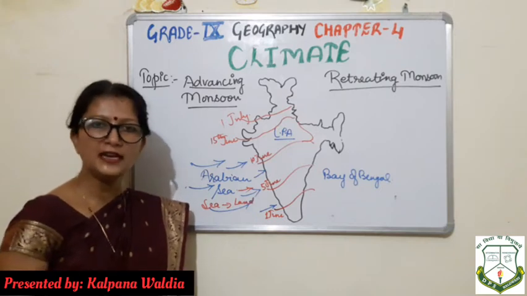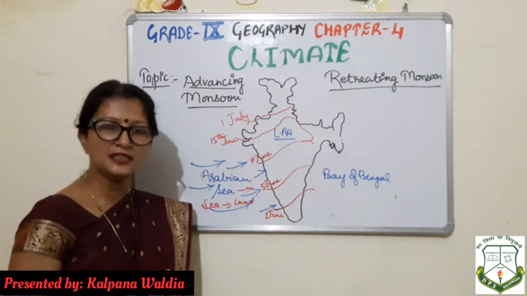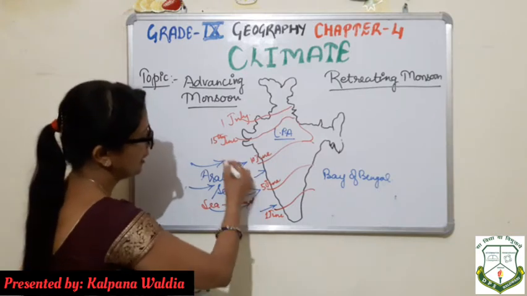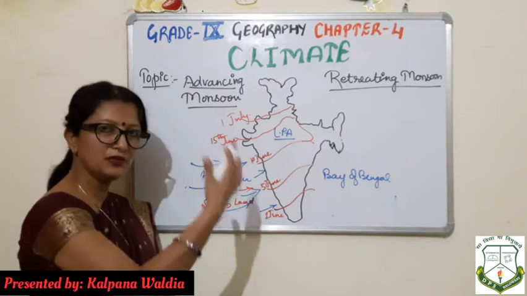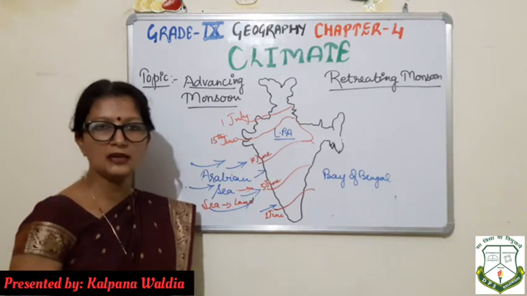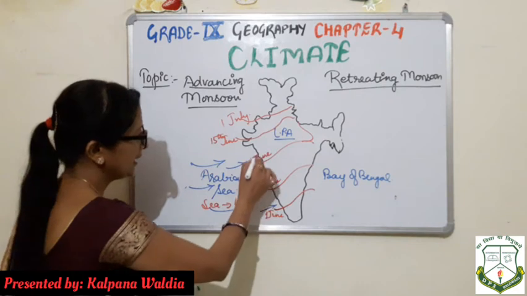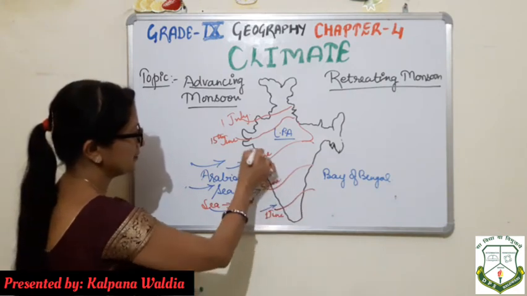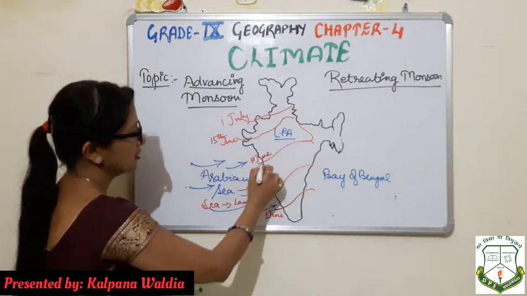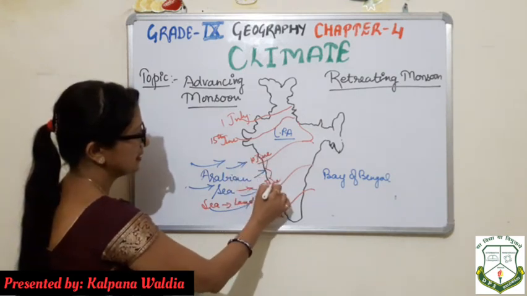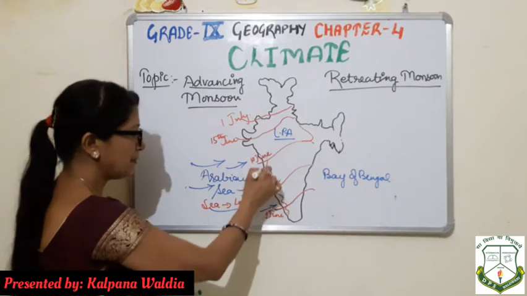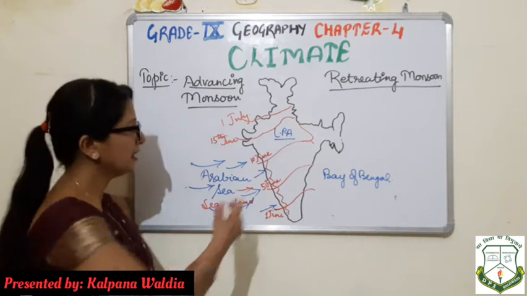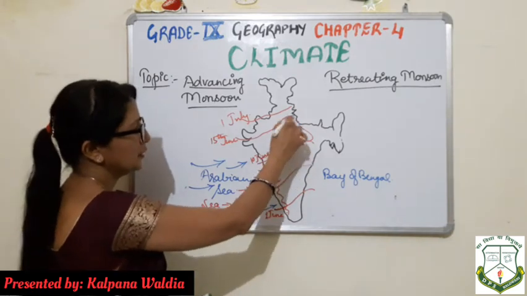Why? Because the winds are carrying a huge amount of moisture, because they are coming directly from the sea, and while moving on their journey they carry a lot of moisture. When they get struck by the Western Ghats, this is your Eastern Ghats and this is the Western Ghats, some part of the shower takes place over there, and the remaining part moves towards the northern plains.